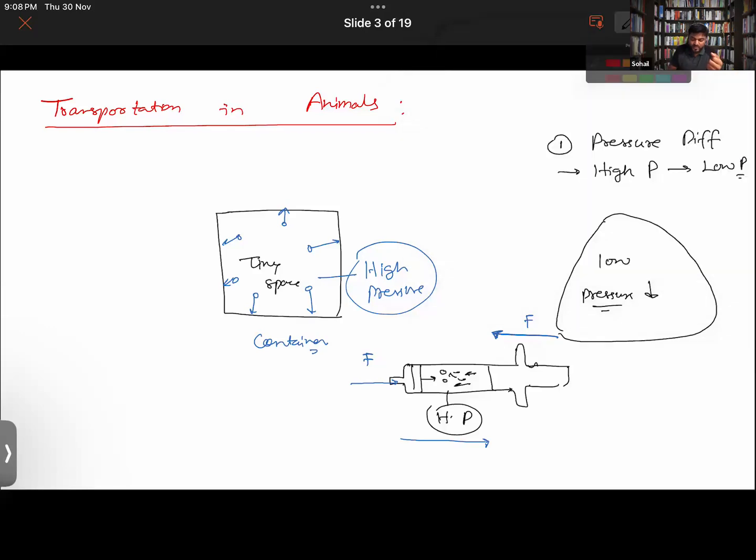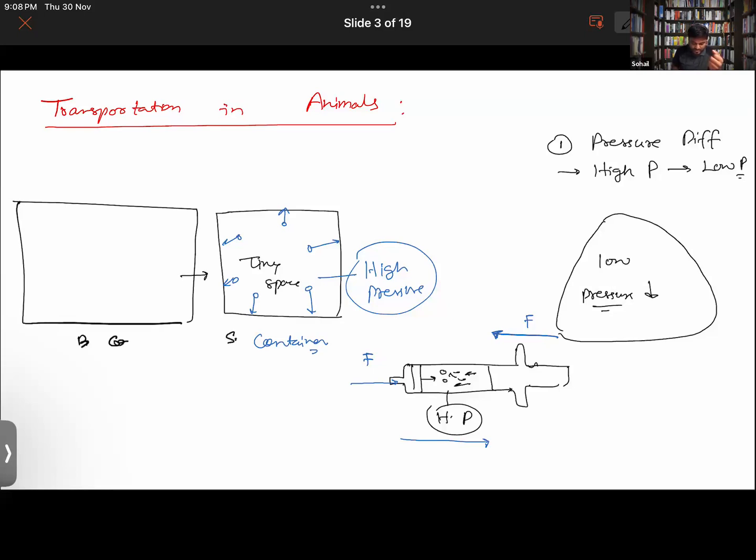Now, if you were to look at this container I had, now I have a bigger container. So as compared to this small container, I have got a big container. In the big container, the air has got more space to move. So they will have a lesser pressure as compared to the tiny smaller container. You guys are getting this or not? Yes, I got it. Everyone got it?